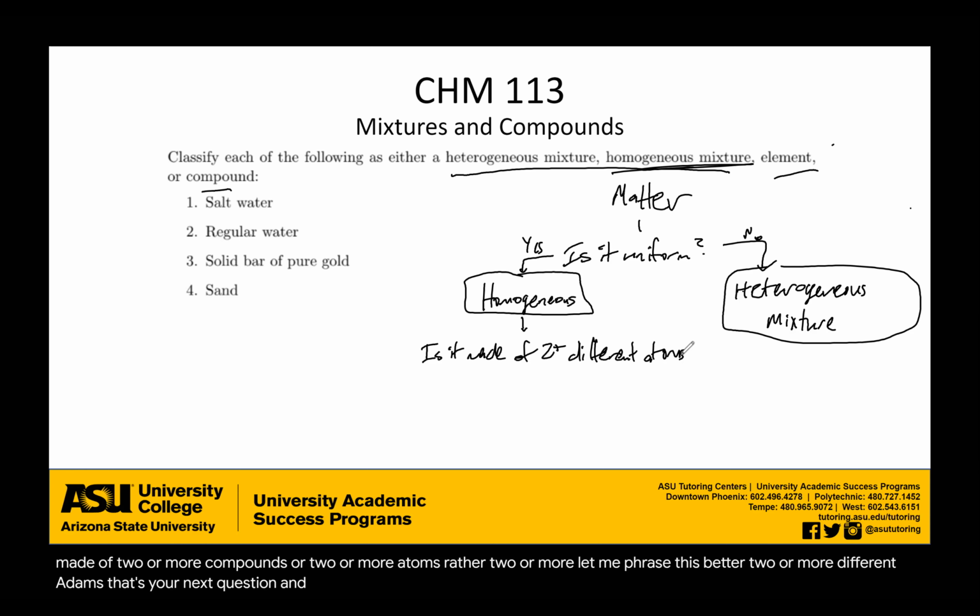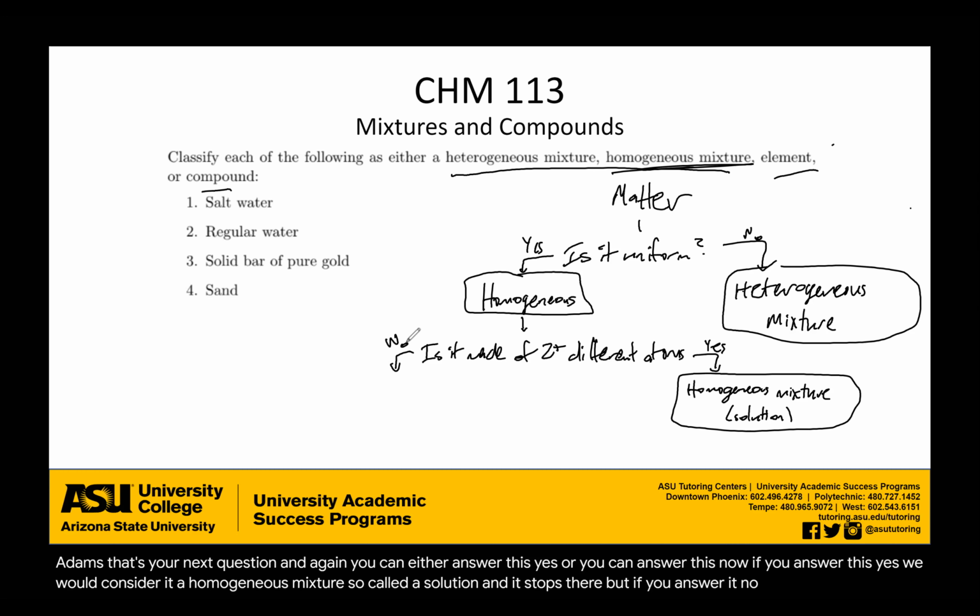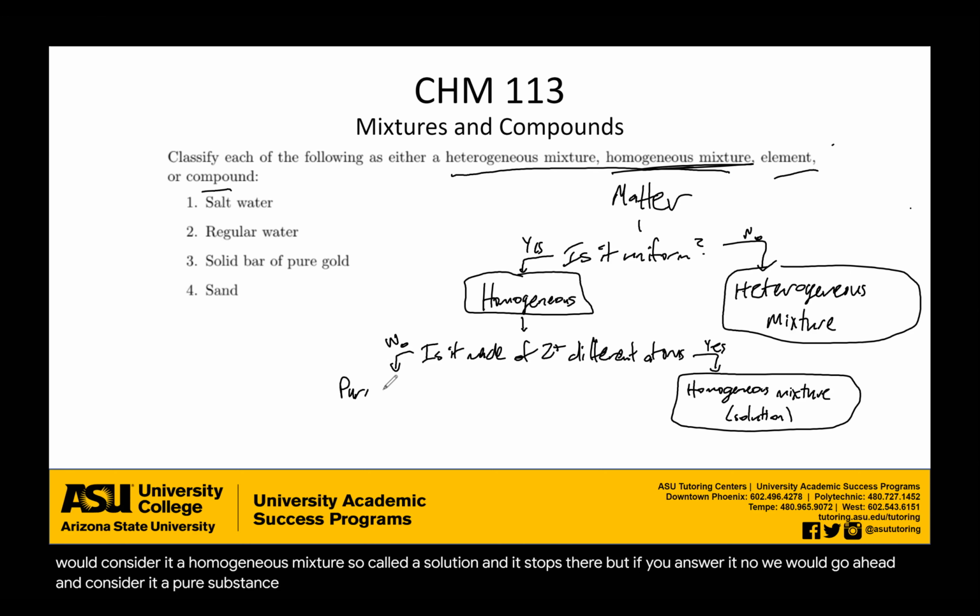And again, you can either answer this yes or you can answer this no. If you answer this yes, then we would consider it a homogeneous mixture, which is also called a solution. And it stops there. But if you answer it no, we would go ahead and consider it a pure substance.